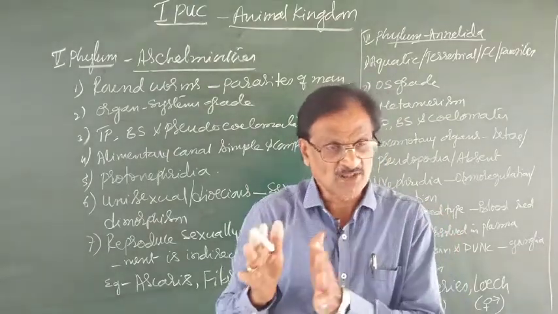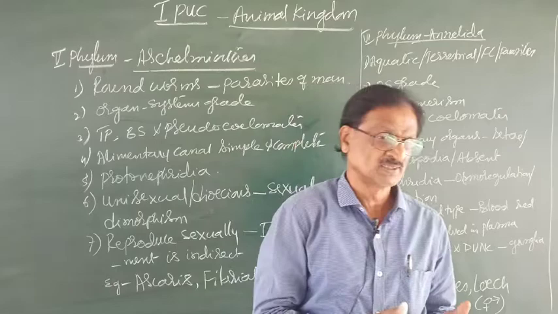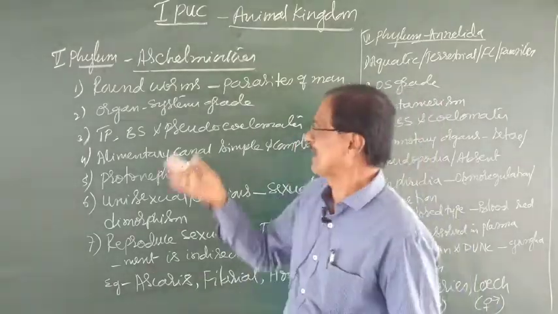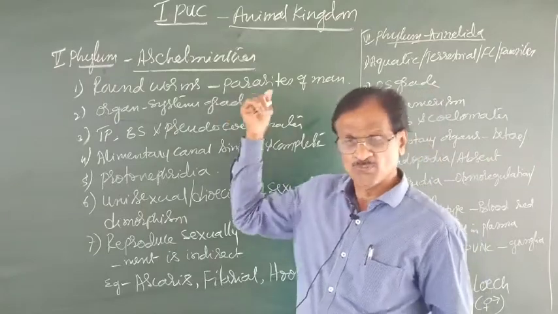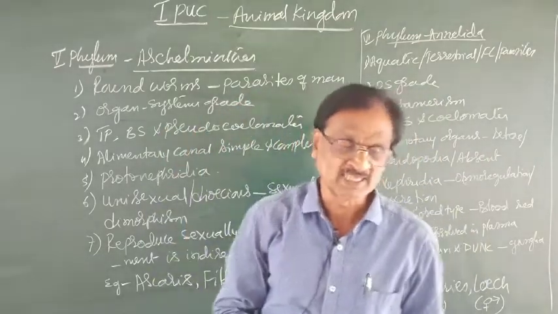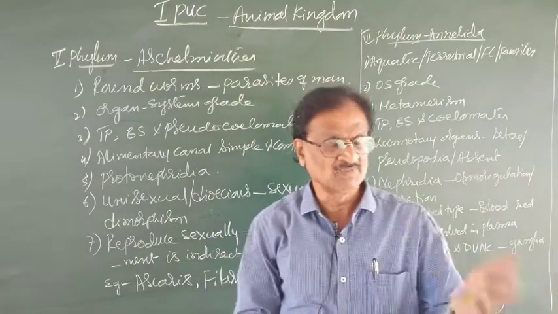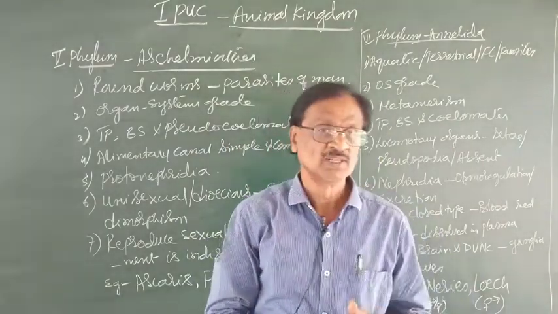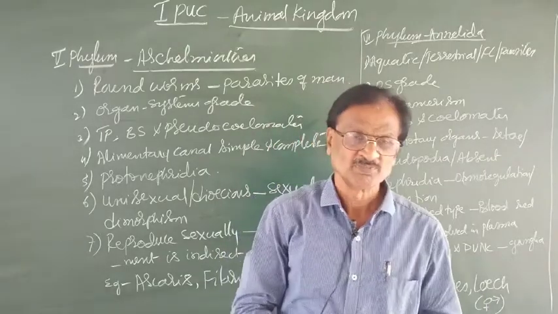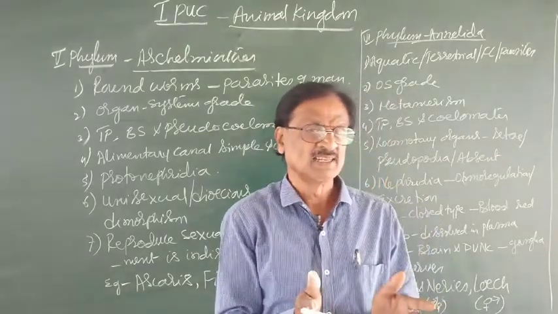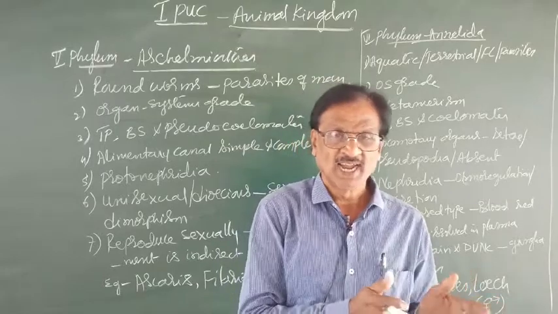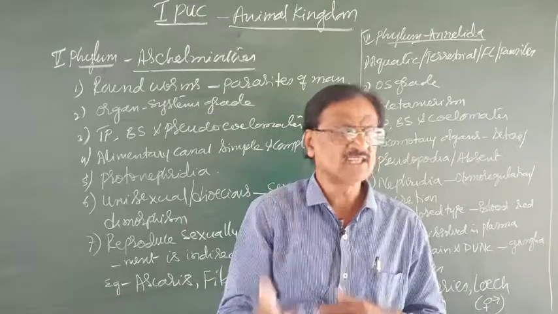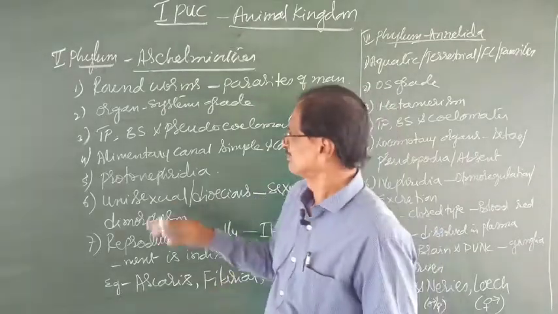Aschelminthes are commonly called the round worms, and the majority of these round worms are human parasites. Most of them are parasites. For example, Ascaris or the filarial worm or hookworm or even pinworm or whipworm, like that. All these are the Aschelminthes and they are all human parasites.